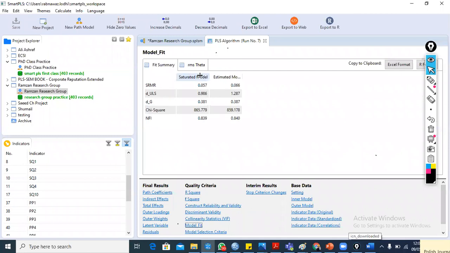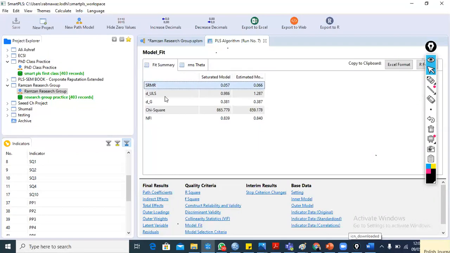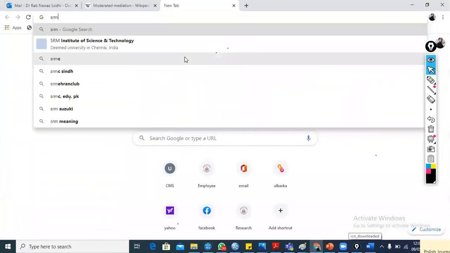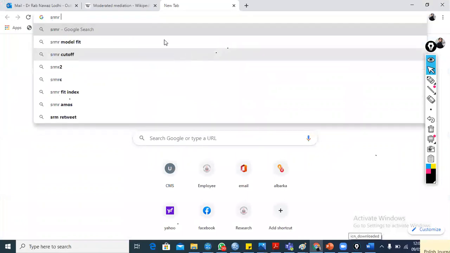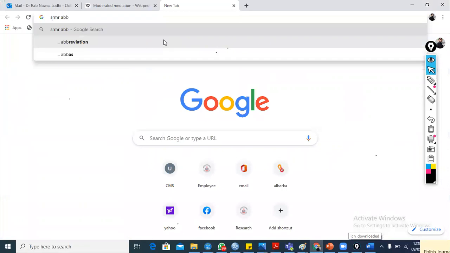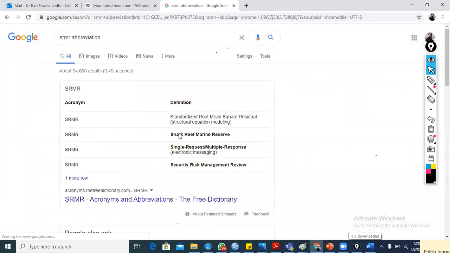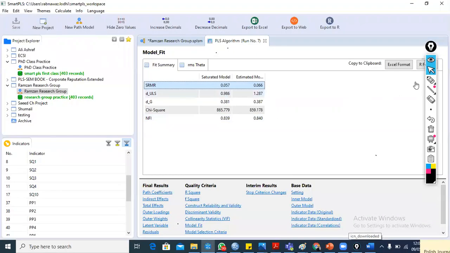And yes, this is the SRMR value, standardized residual mean. If I Google it, SRMR, model fit abbreviation. So SRMR, standardized root mean square residual. This is in structural equation modeling. So its value should be less than 0.08. It should be less than 0.08.